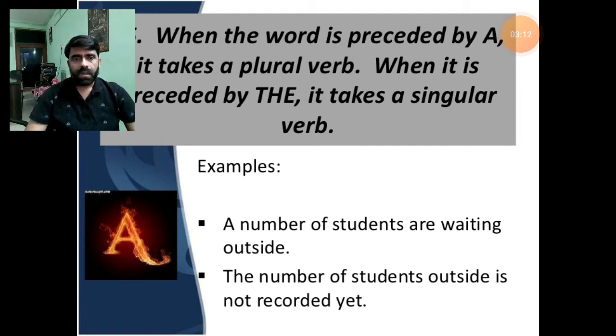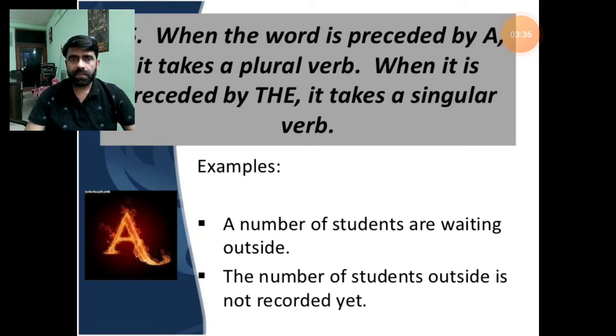Such as: a number of students are waiting. The number of students outside is not recorded. So here, a number of, the number of. We are not just talking about "a" alone. If we talk about "a" and "the" alone, we can't write "a boy are playing."